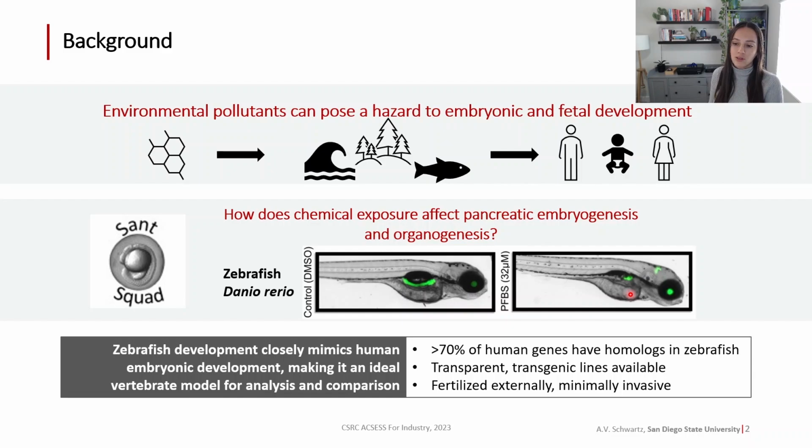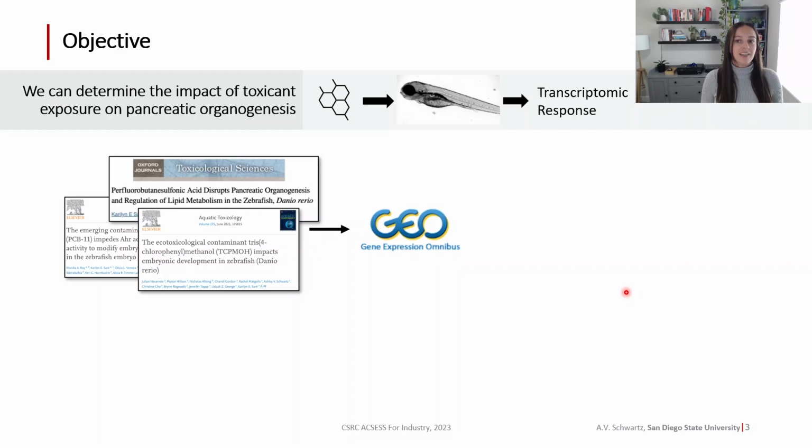They're a vertebrate model that closely mimics human embryonic development. As you can see in the image on the screen, they're completely translucent, which means we can visualize the organs develop in vivo. And greater than 70% of human genes have homologs in zebrafish, which makes them a really great candidate to study gene expression changes. So our objective is to determine the impact of toxin exposure on pancreatic organogenesis by studying the transcriptomic response of the zebrafish to a variety of different chemicals.